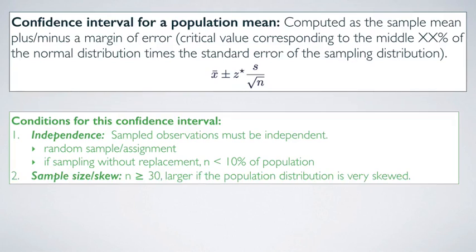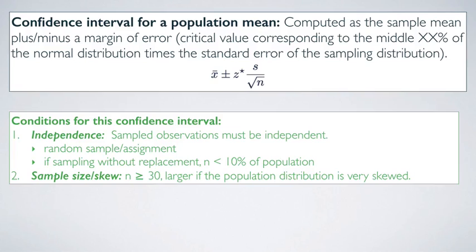We either need n to be greater than or equal to 30, or larger if the population distribution is very skewed. This second condition is actually a little stricter than what we saw with the central limit theorem because it places a minimum required sample size requirement. That's the n greater than or equal to 30. And we're going to discuss what we do if the sample size is smaller than 30 in the next unit. So for now, let's focus on what we call large samples.